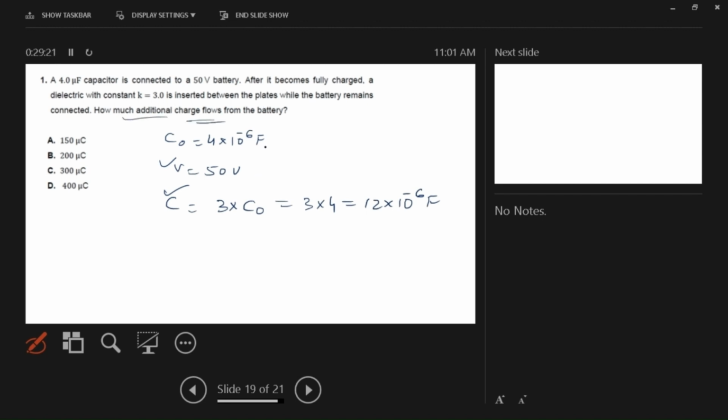First tell me how much charge is here. Q is equal to C naught V, which is 4 times 10 to the power minus 6 times 50. So it's 200 times 10 to the power minus 6, which is 2 times 10 to the power minus 4. This is the actual charge. But when you add K 3 times, what will happen now?